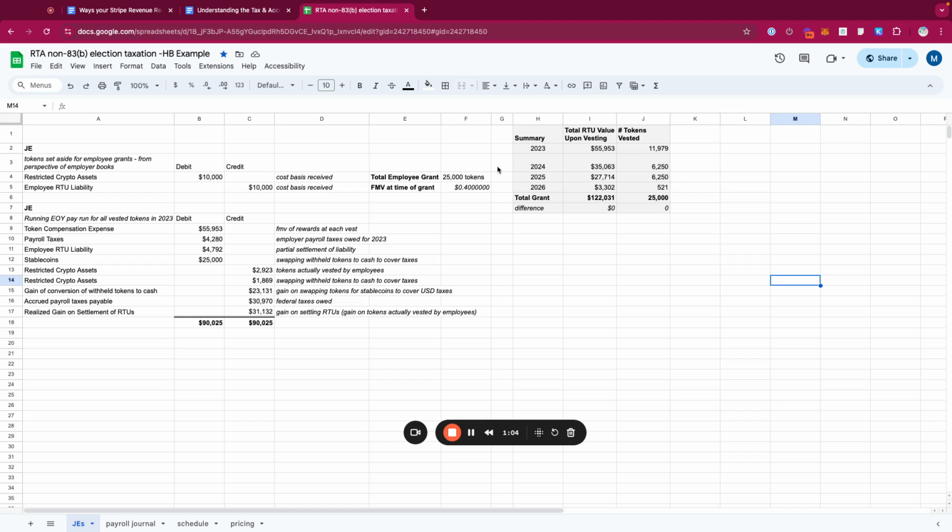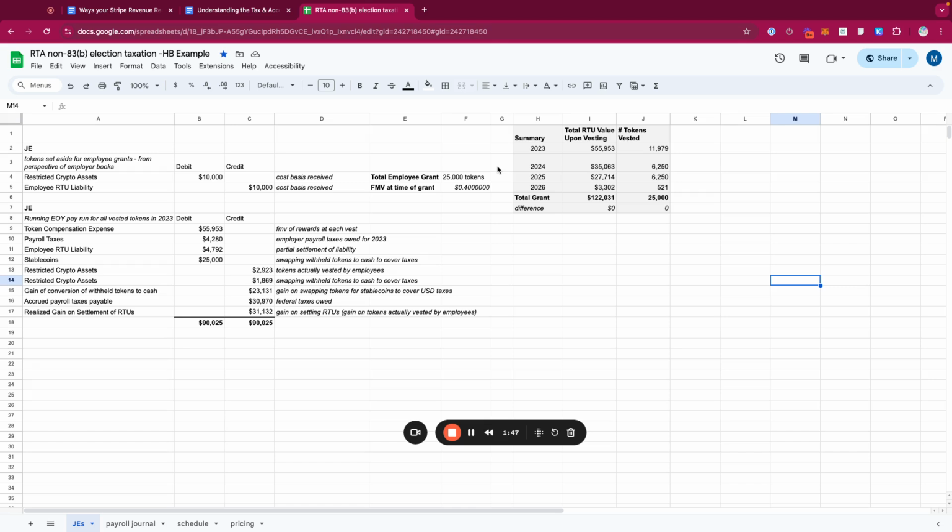And so when the 83B election isn't taken, it presents not challenges, but just more accounting and more tax work. If the 83B election is taken, let's talk about that for a second. It's a little bit easier because the employee is basically saying, hey, this is my total grant. Here's what the value of the grant was at the time that it was given to me, and I'm going to pay ordinary income tax on that lump sum amount. Now, if that employee leaves before the full vesting is up, then too bad for them. They're not going to get a refund on their taxes, but that's the risk you take when you take an 83B election.